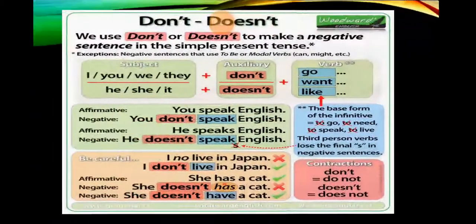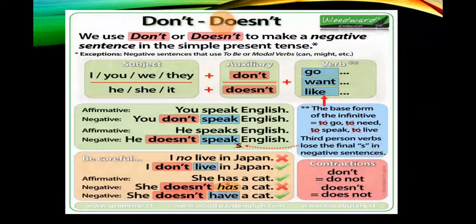Here you have a complete explanation of the negative form. Yes, as we said before, we use the subject I, you, we, they, plus the auxiliary don't, plus the verb. If we talk about he, she, it, we use doesn't and the verb. Yes, and look at this. Here you have the base form. We don't use to go, to need, or to speak, okay?